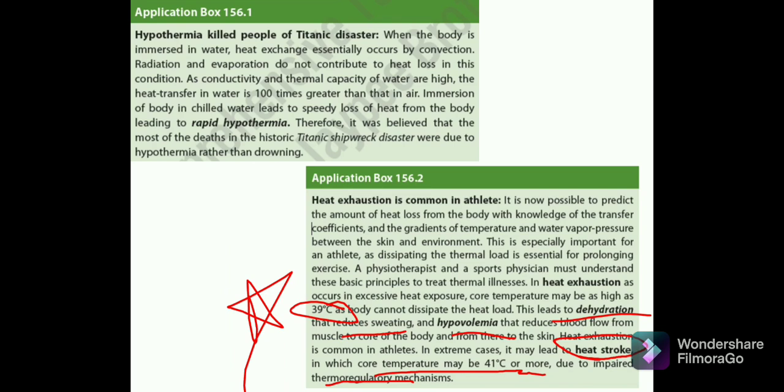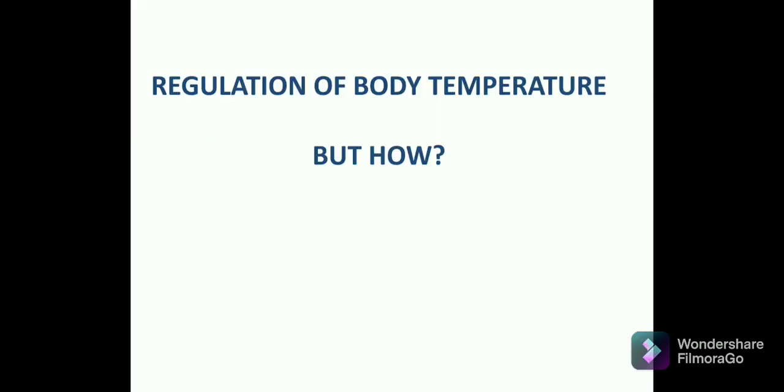So two things we have seen. The first was hypothermia, and the second was heat exhaustion or heat stroke, which occurs in athletes. Now, how does the regulation of body temperature take place? We'll be discussing how the hypothalamus plays a role in maintaining body temperature, and how it regulates your body temperature.